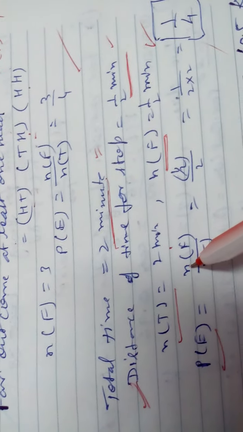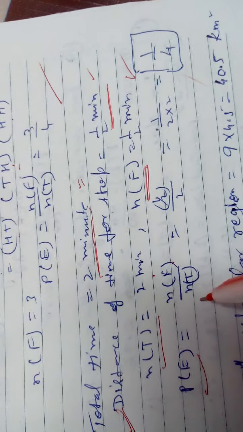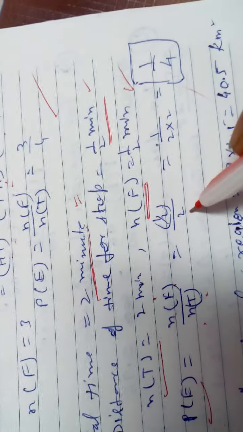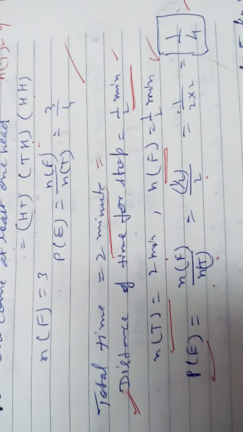So in this type of question, the probability is not based on number. Number means distance of time, favorable distance of time upon total. Half upon 2, by the fraction rule 2 will come down, so the probability is 1 by 4.